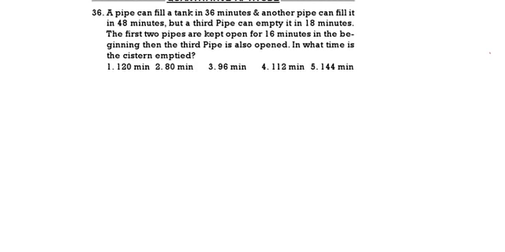So first, LCM of 36, 18, 48. It is 144. So let us name the three pipes as pipe A, pipe B, pipe C. What is the efficiency of the first pipe? 144 by 36, that is 4.